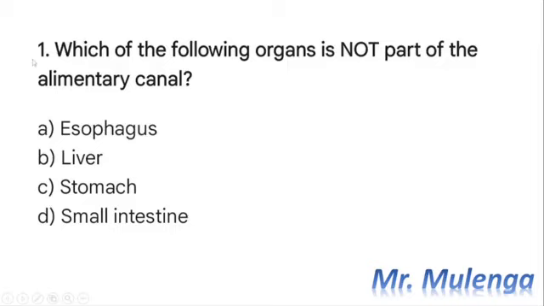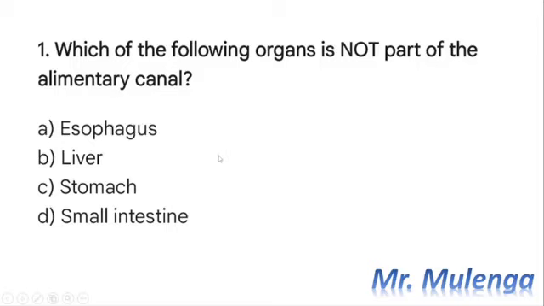So here is our question 1. The question reads, which of the following organs is not part of the alimentary canal? A. Esophagus. B. Liver. C. Stomach. D. Small intestine. So we are looking at the organ which is not part of the alimentary canal.